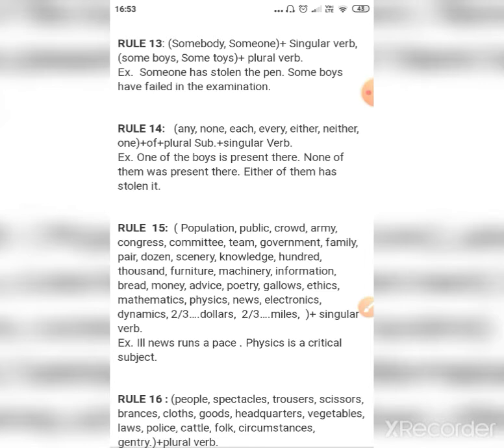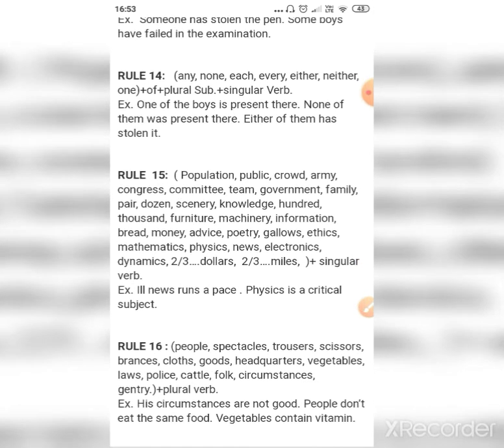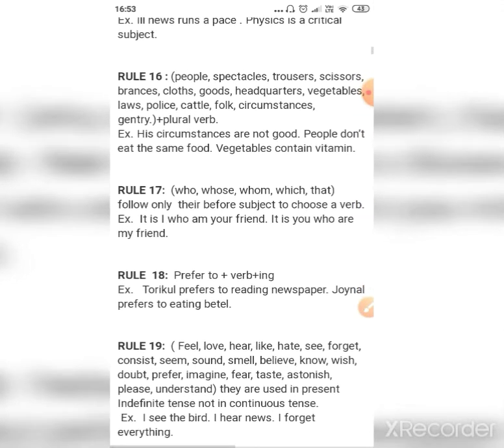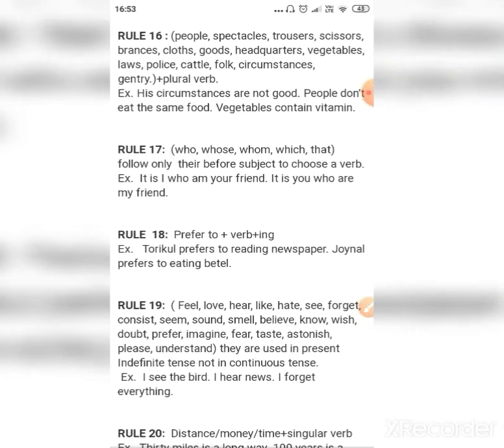Rule number 15. All these words which are there in the bracket take a singular verb, like news runs, physics is. Rule number 16. All these words in the brackets take a plural verb. His circumstances are, people don't, vegetables contain.